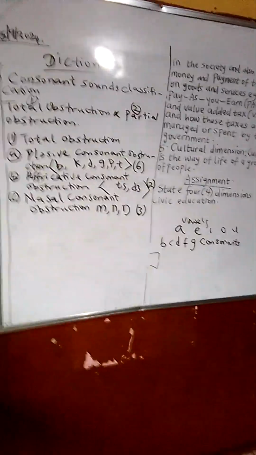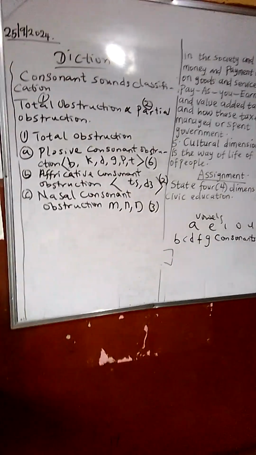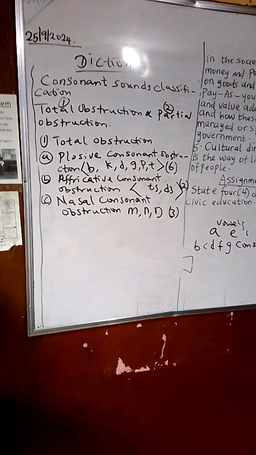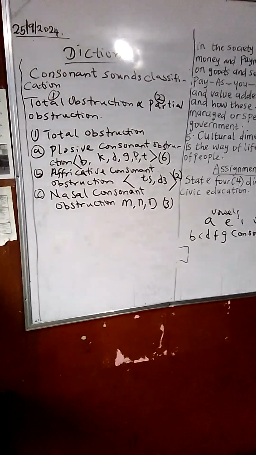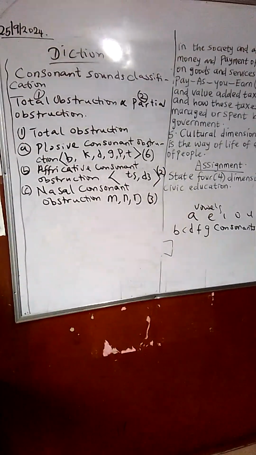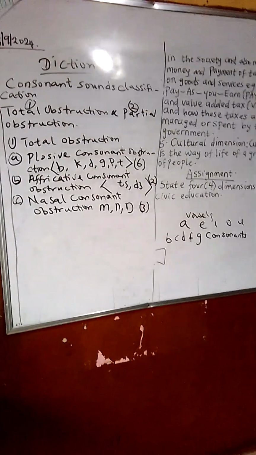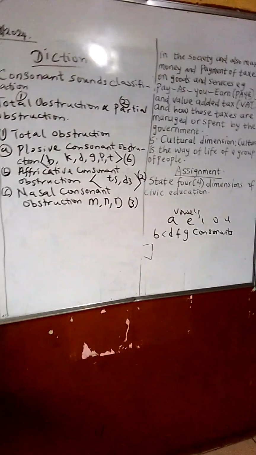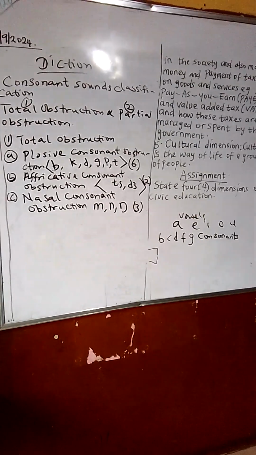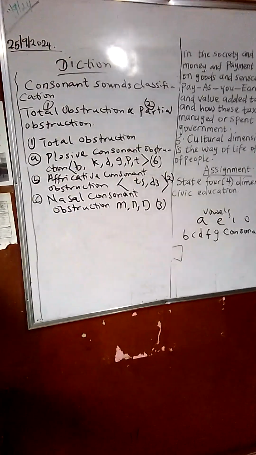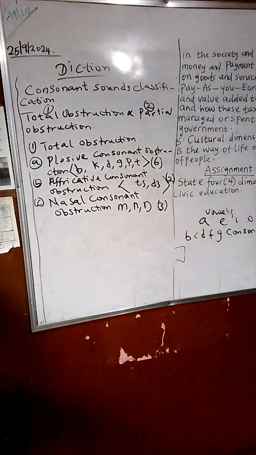So once again, we are looking at consonant sounds classification. We have the total consonant obstruction and we have the partial consonant obstruction. Today we have been able to look at the total obstruction with the A, B, C of it. We have the plosive, we have the affricate, and we have the nasal. So that's just it for today. See you, and remain yours comfortable.